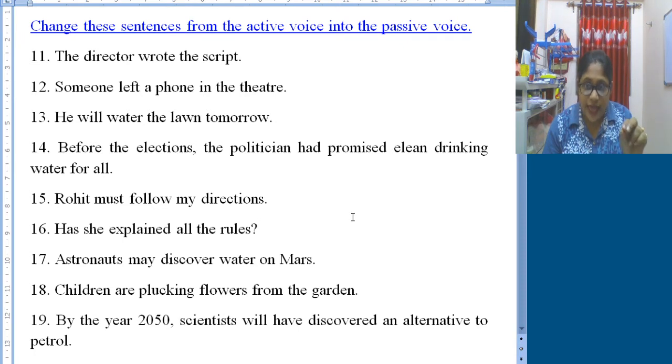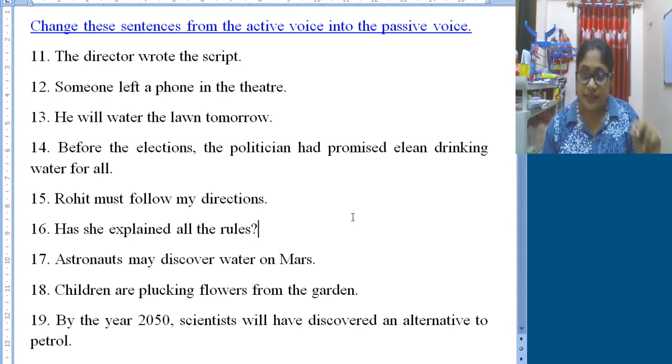So she explained all the rules, but here object is all the rules. So all the rules is in plural form. So definitely the interrogative sentence means in passive voice, it will start with have.